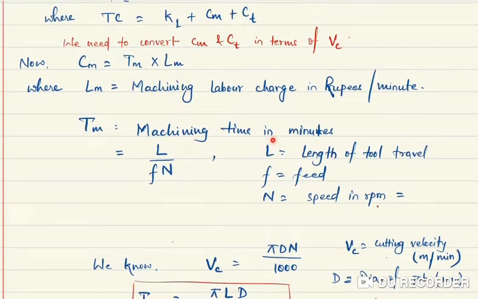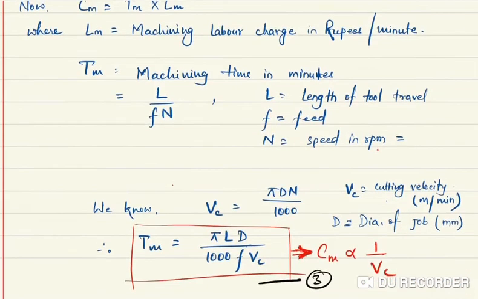Now what is TM? TM is machining time. So machining time is L by Fn. Already the calculation of machining time you have studied in machine tools in lathe machine like turning and all. So there is no need of explaining it, where L is actually length of the tool travel, F is the feed, and N is the speed in RPM. Now how to calculate N?